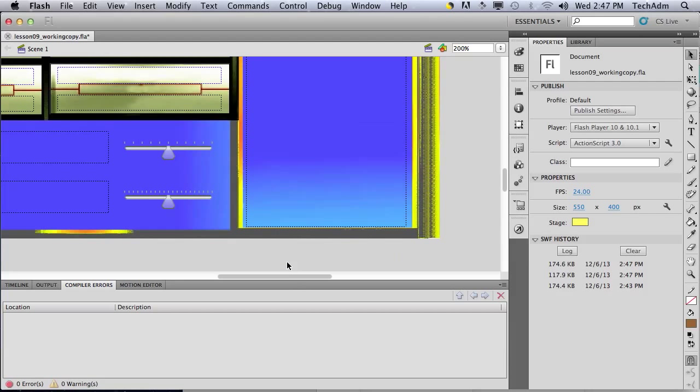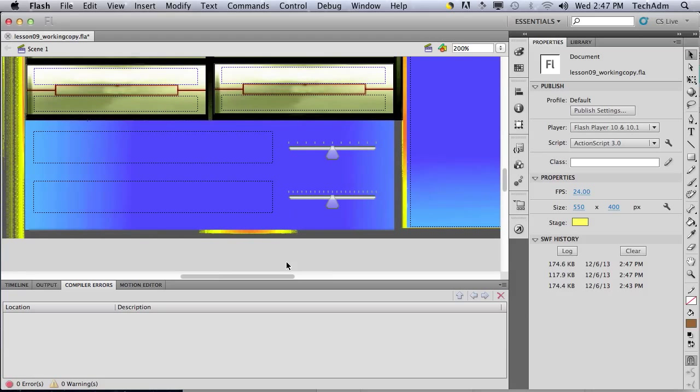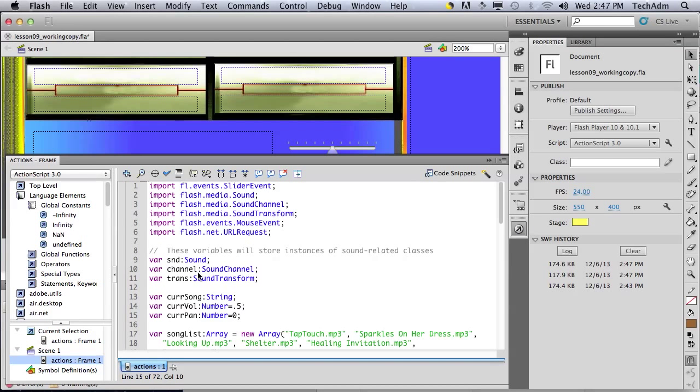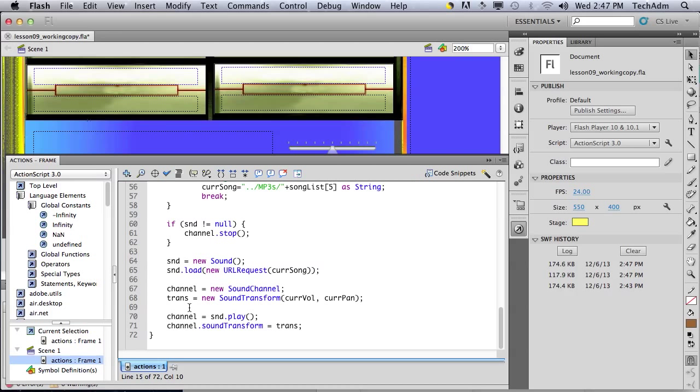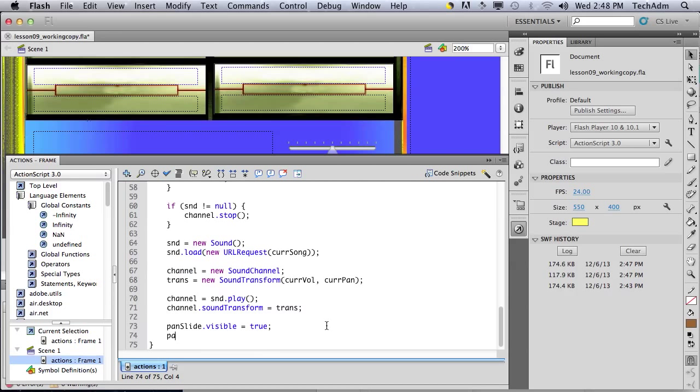Okay, so let's go into the next part here, which is to control the visibility of our pan and volume controls. So let's come back over here. We've got our sound objects playing. Now that everything can play, we've got to just set our pan sliders to visibility. Okay, and that's done.